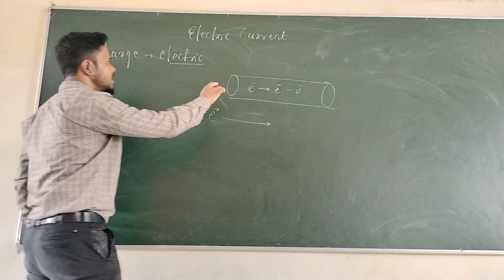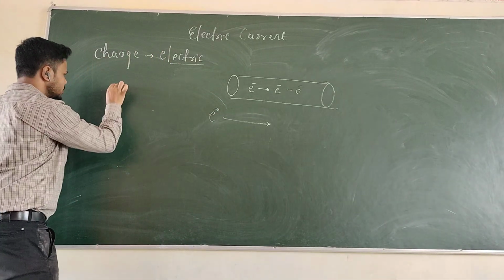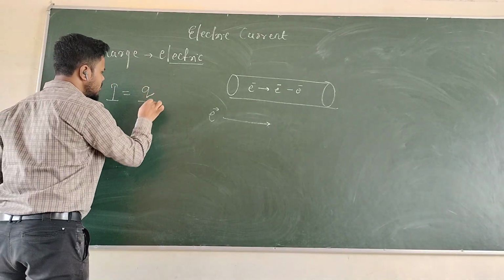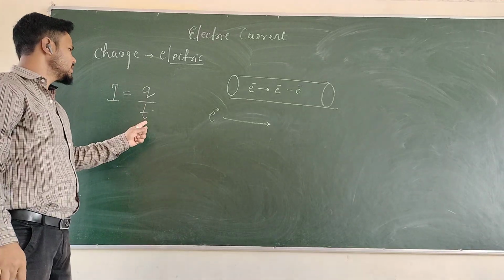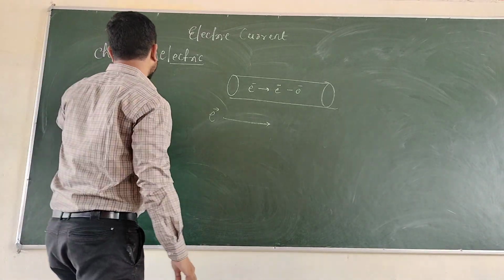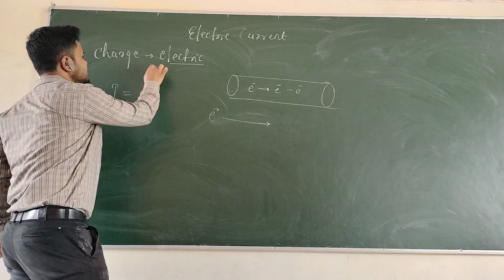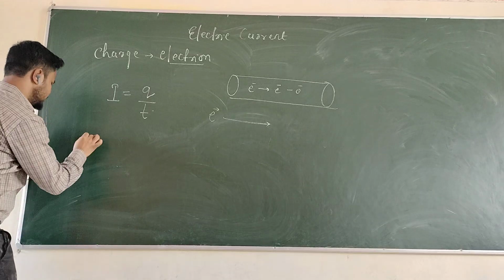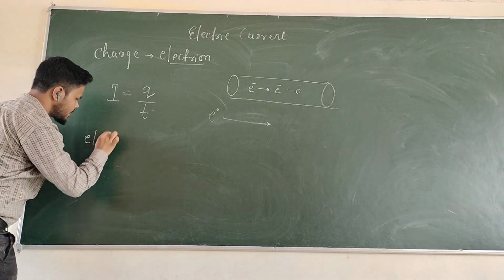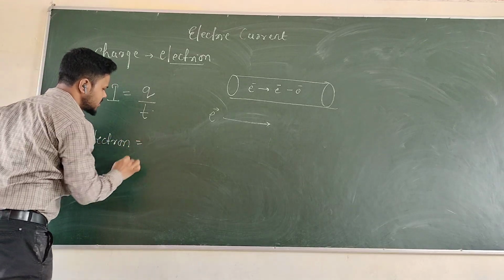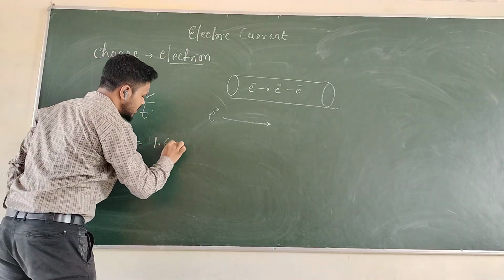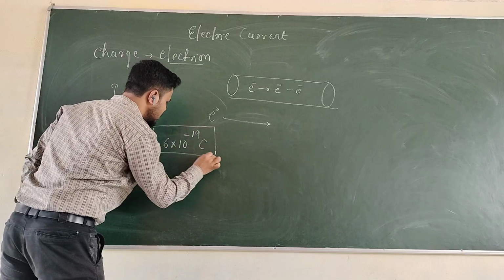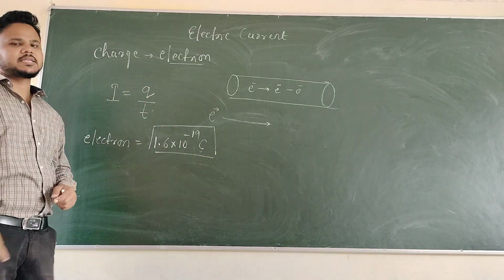So the electric current is denoted by the symbol I, which is equal to charge upon time, or we denote it by Q upon T. So any charged particle, where we say that this charged particle is nothing but the electron, each electron has a charge which is equal to 1.6 times 10 raised to the power of minus 19 coulomb. So here coulomb becomes the unit of electric charge.